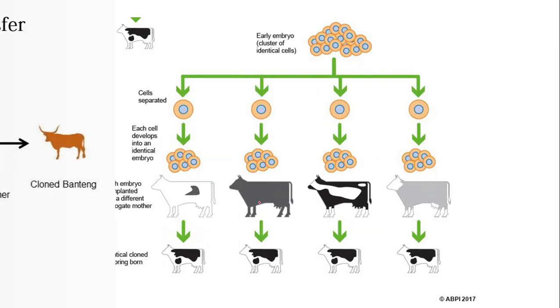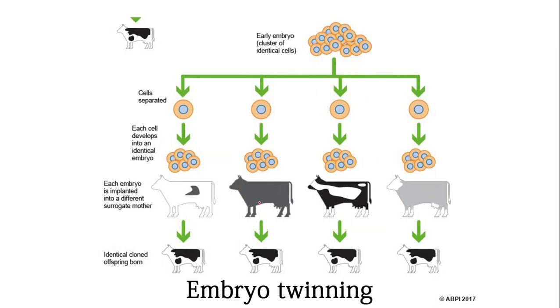The second process is called embryo twinning. Guys, in this process, an animal will be taken. For example, this cow is taken, and there will be the removal of some egg cells from this cow. This is the animal whose clones the scientists want to make. So this animal is taken, and there will be the removal of some cells here.